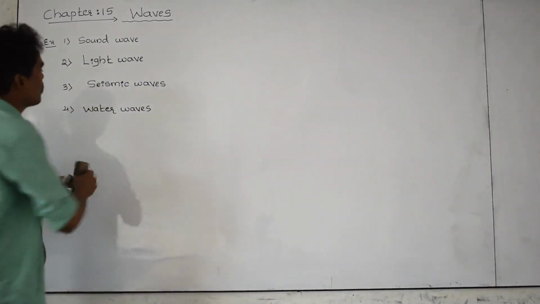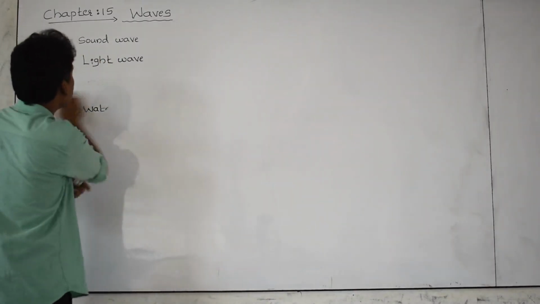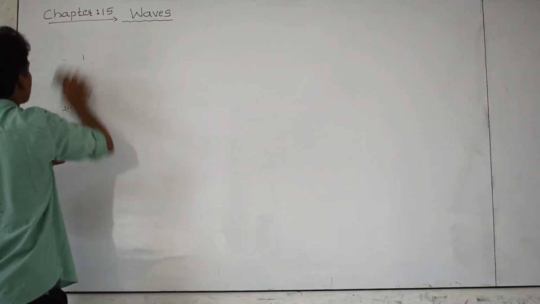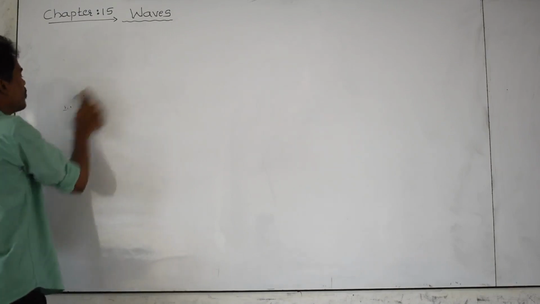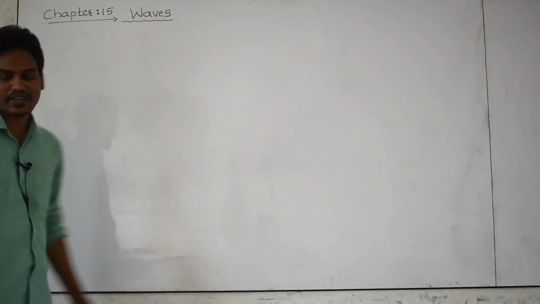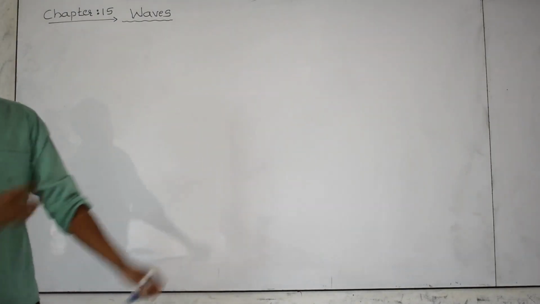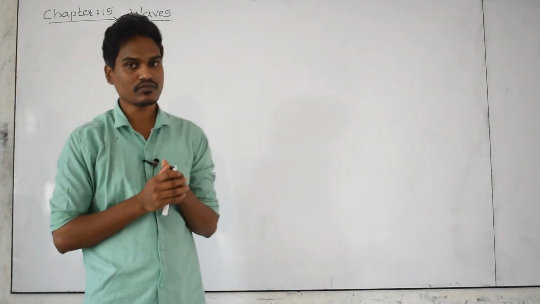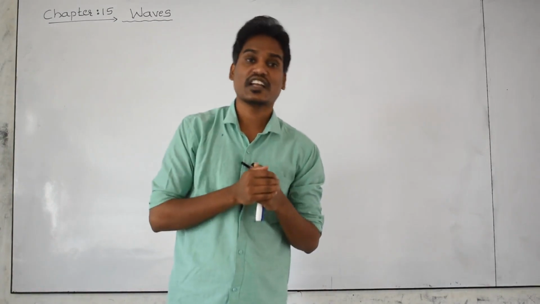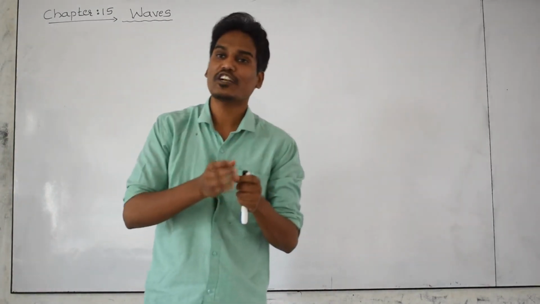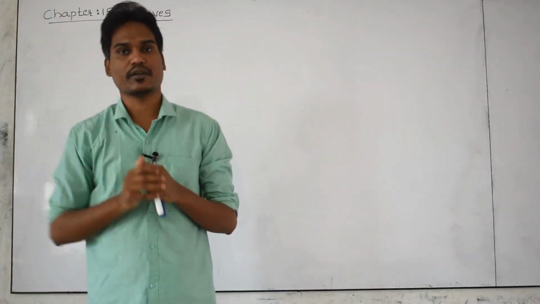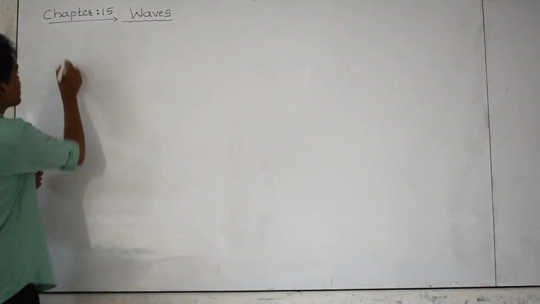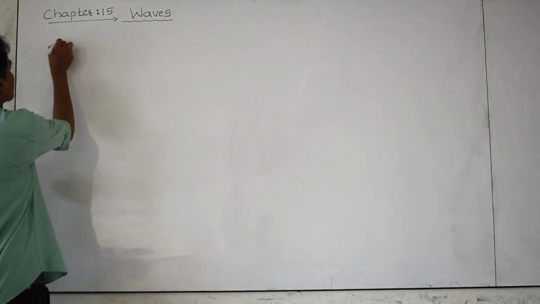Before studying the different waves and their characteristics, let us see what we mean by waves. Basically, a wave is an energy which carries energy from one point of a medium to another point of the medium. How is that possible? First of all, let us see the definition of waves.